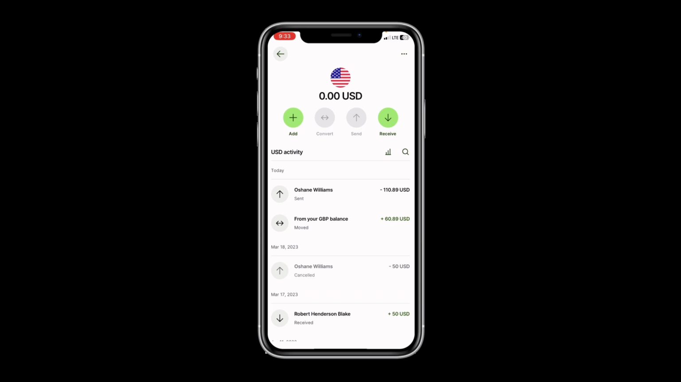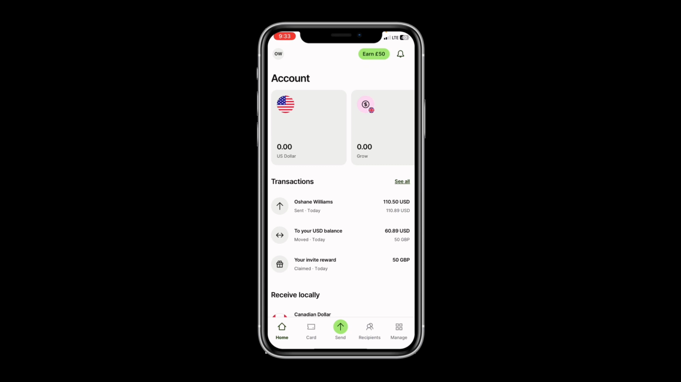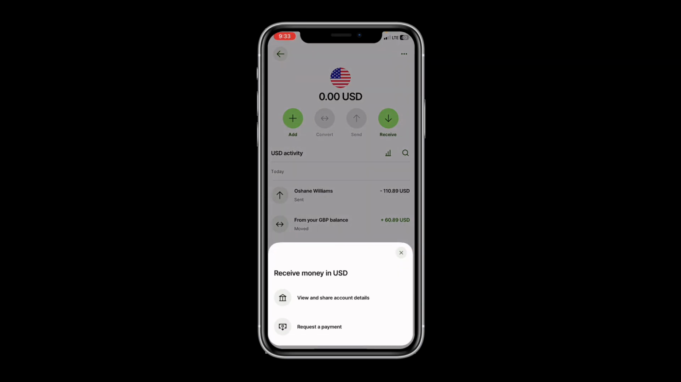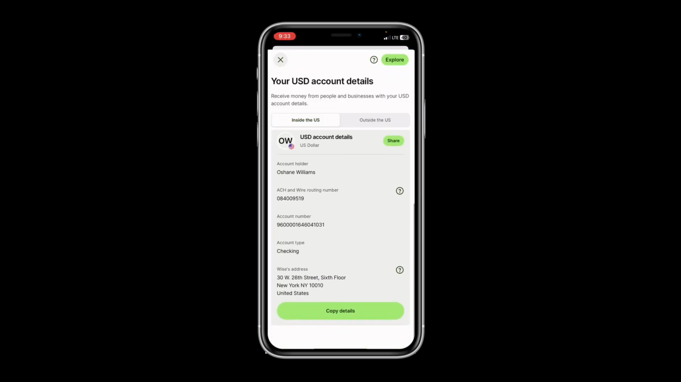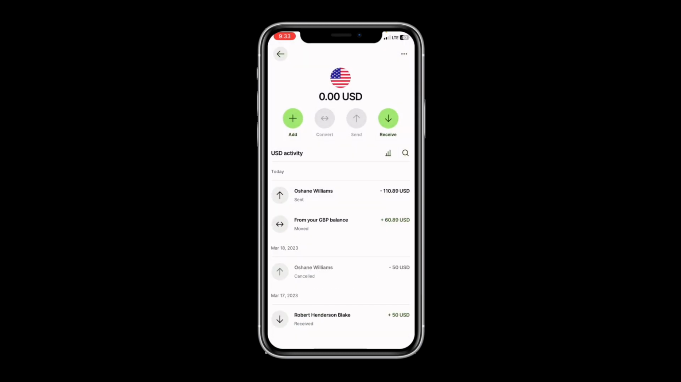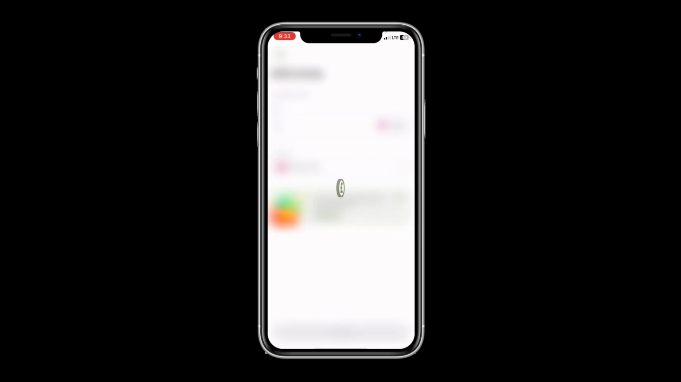In order to get your account details, what you will have to do is click the account, for example, then click the receive button. Once you're here, you're going to choose view and share account details. This will then populate your account details such as your routing number and your account number. This is your specific routing and account number. With this routing and account number, you can use it for any online wire transfer as well. And now what you're going to do is add your bank account.